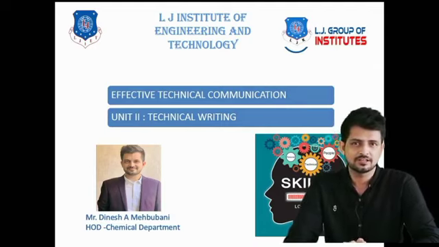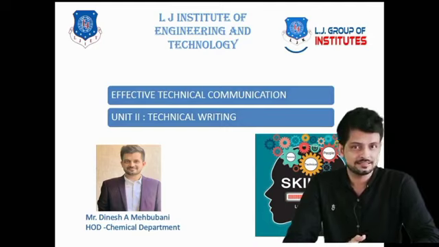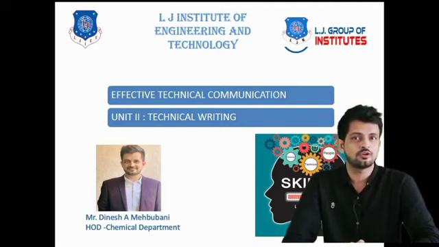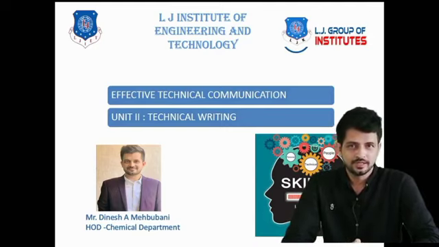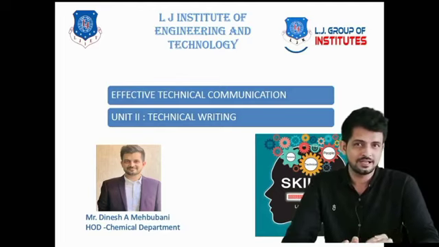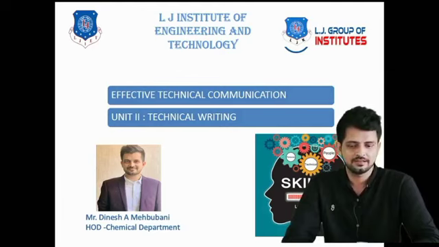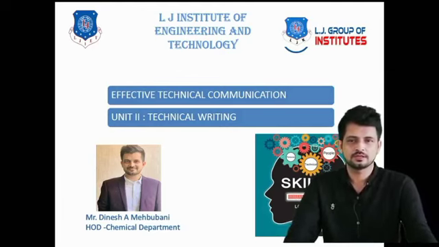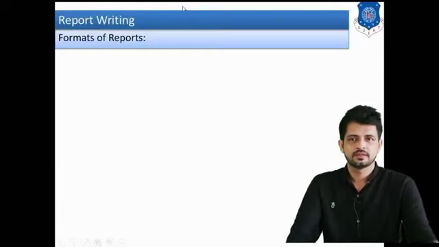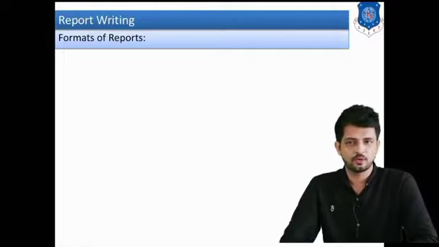After that we studied report writing: what is the meaning of report, where report writing is necessary, and what are the main objectives of writing reports. We will continue the same topic, report writing, in this lecture. Now we have to study the different formats of report writing.